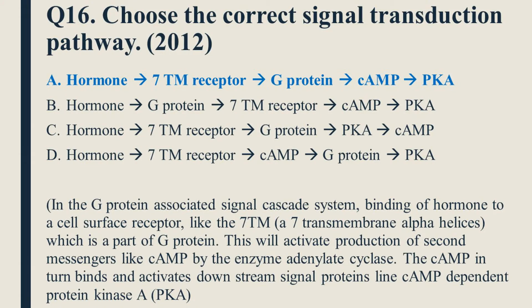Question number 16 is choose the correct signal transduction pathway. In the G protein associated signal cascade system, binding of hormone to a cell surface receptor like the 7TM, a 7 transmembrane alpha helices, which is a part of G protein, will activate production of second messengers like cAMP by the enzyme adenylate cyclase. The cAMP in turn binds and activates downstream signal protein like cAMP dependent protein kinase A, that is PKA. So option A, hormone, then 7TM receptor, G protein, cAMP, then PKA is the right answer.